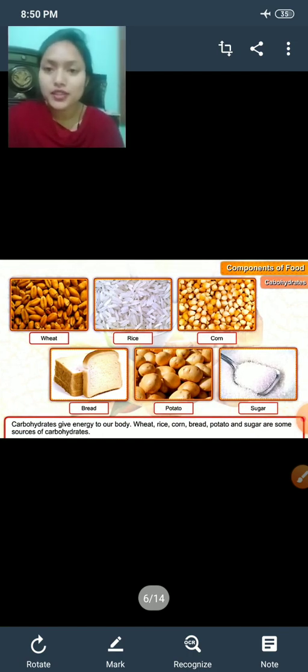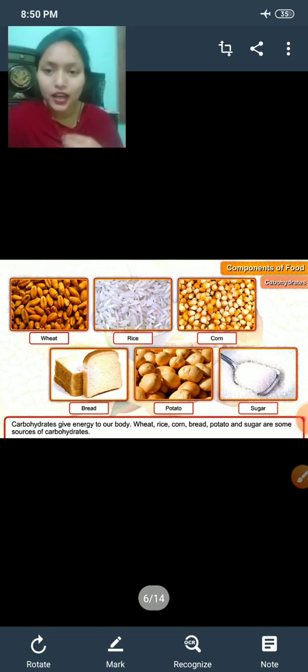As we have studied, carbohydrates are a very important source of energy. We take carbohydrate in the form of starch, and that starch is converted into glucose, and that glucose gives us energy.